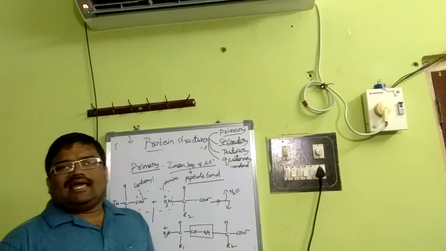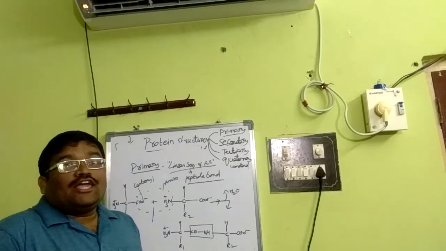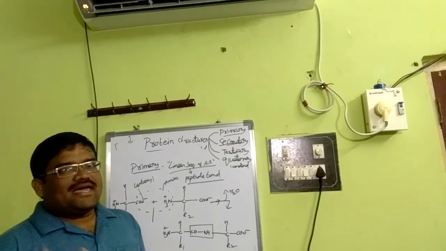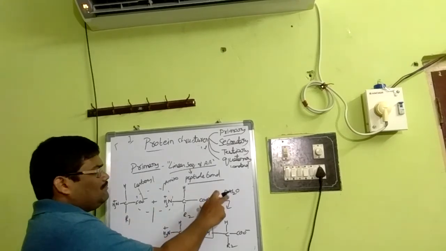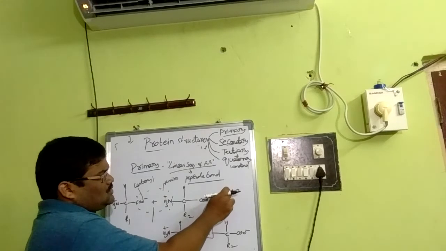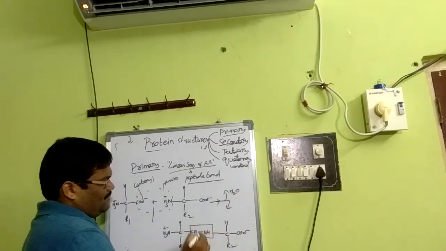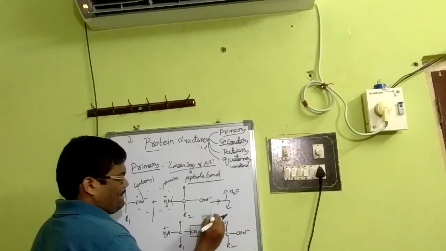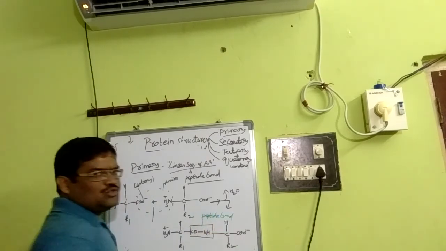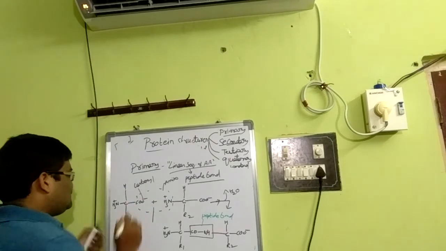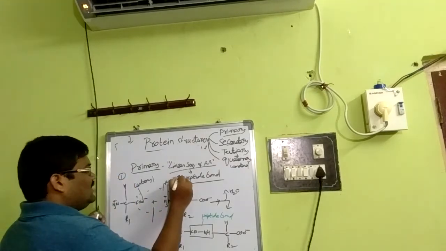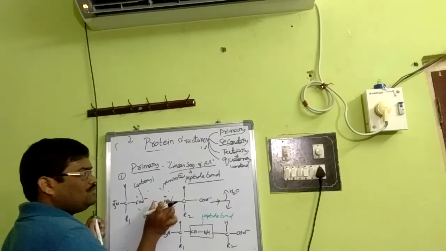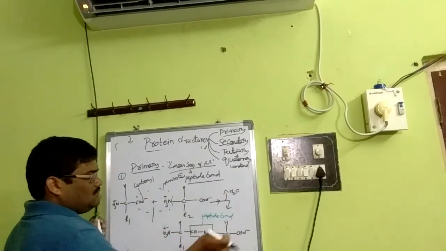COOH is the carboxyl group, NH2 is the amino group. They generally exist in ionic form: COO minus, that means acidic, and NH3 plus, basic. With the removal of water, it forms a peptide bond. This is the peptide bond. So we're clear: this is one amino acid, this is another amino acid, and the reacting groups are the carboxyl and the amino groups. A reaction occurs and the peptide bond is formed.